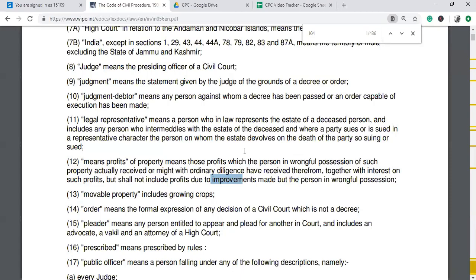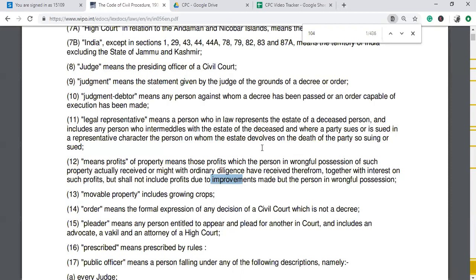Let us again understand this with an illustration. That is a suit for title and possession where the property is in the wrongful possession of the tenant. I have a house X. Now Y, a tenant to whom I have rented my flat, has sublet my flat. So it is a condition of a sublet where mesne profit is to be awarded. It will not be on the basis of what the actual rent is, but on the basis of the value of the property. So these are a few examples and nitty-gritties, and it depends on fact to fact, in every case, how mesne profit is to be decided and ascertained.